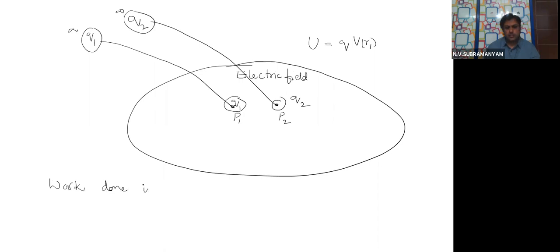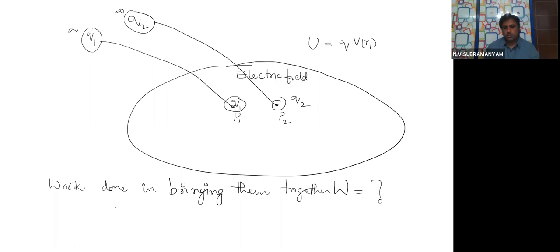Work done in assembling, they have given in the textbook. Assembling means bringing them together as a system in the electric field. This is the question.